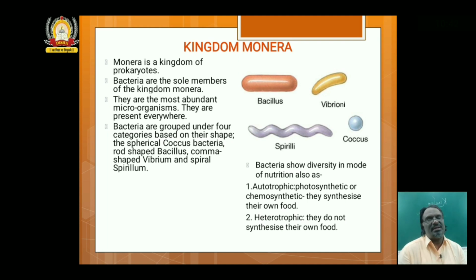Photosynthetically autotrophic bacteria produce their own food by using solar energy.